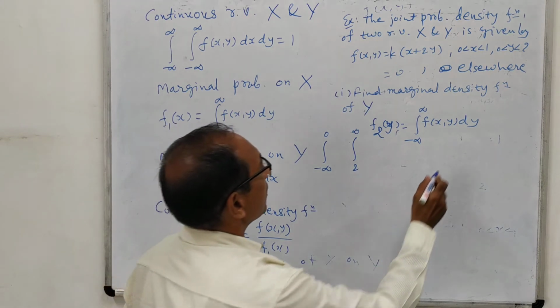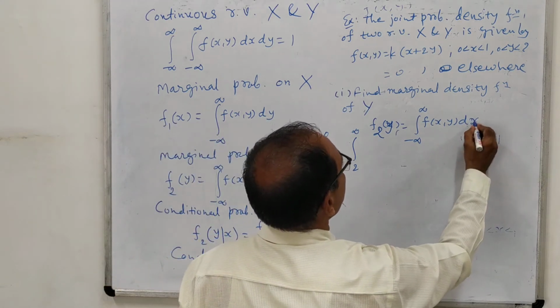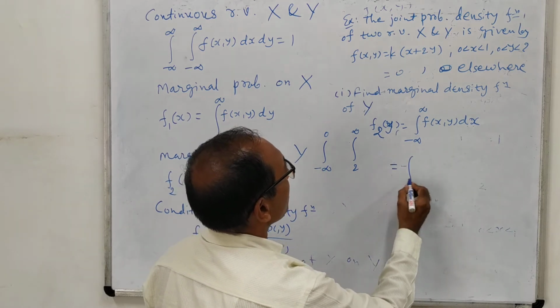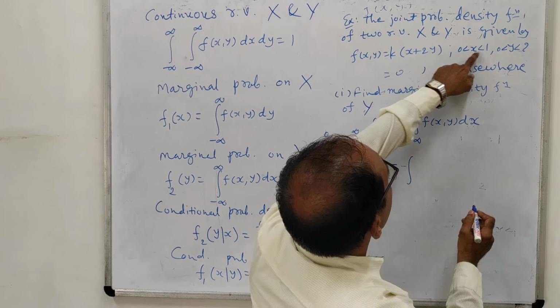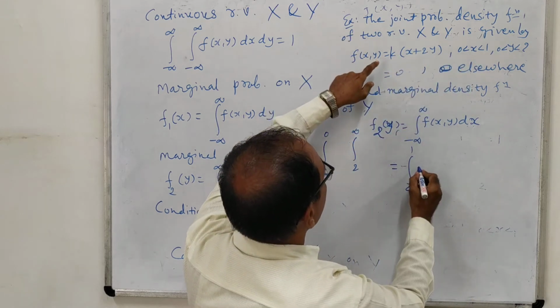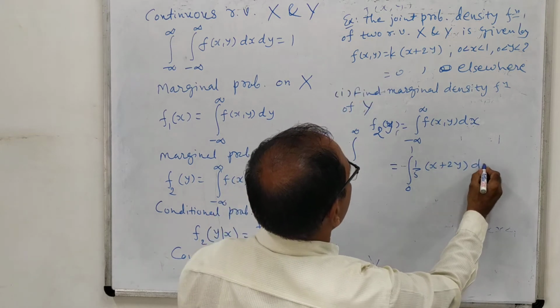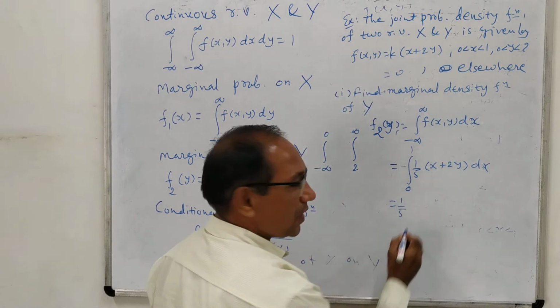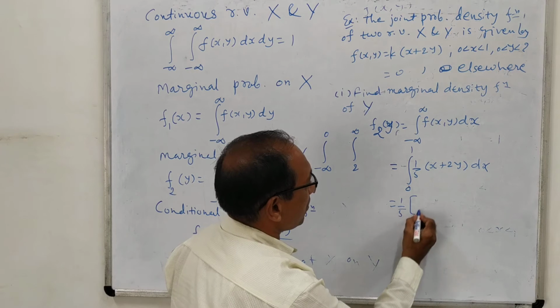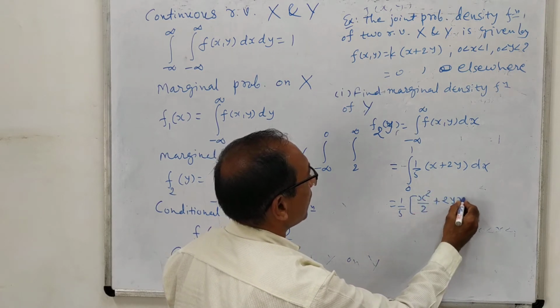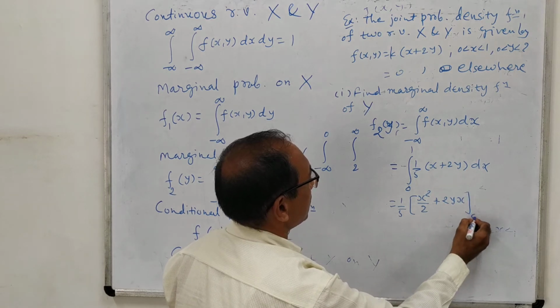Here x is considered the variable, so the integration is with respect to x. We put the limits of x from 0 to 1, and f(x,y) is 1 by 5 (x plus 2y), whose value we have already obtained, dx. The 1 by 5 will be common, so the integration of x is x square by 2, plus 2y is constant, from 0 to 1.